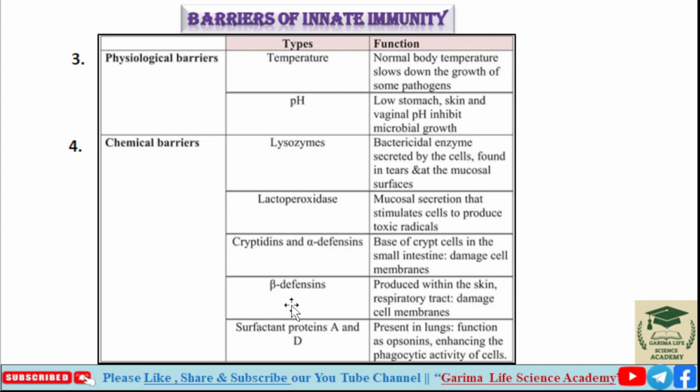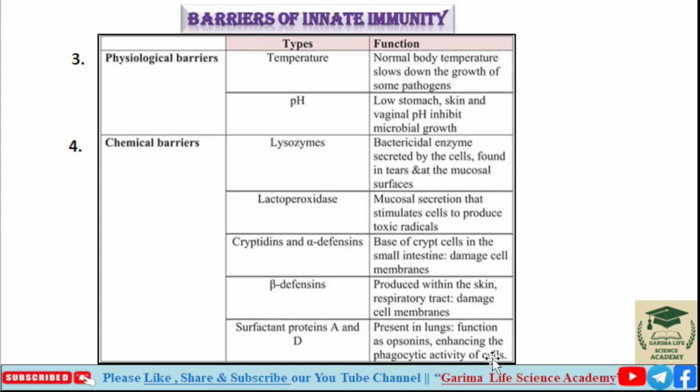Beta defensin is produced within the skin and respiratory tract, and it damages the cell membrane. By damaging the cell, it inhibits the growth of microorganisms. Last is surfactant protein A and D, present in the lungs, which function as opsonins. They are involved in opsonization, enhancing the phagocytic activity of cells.